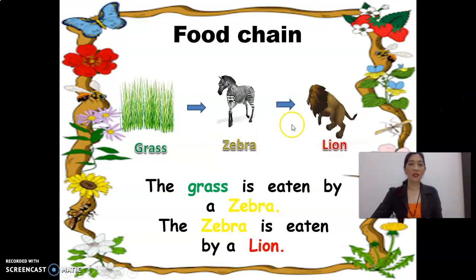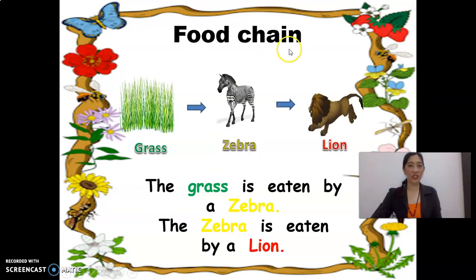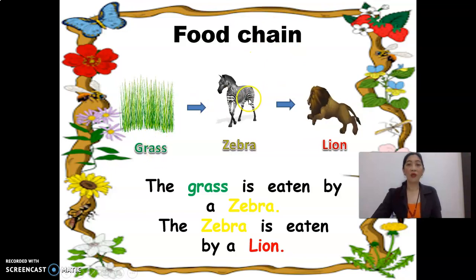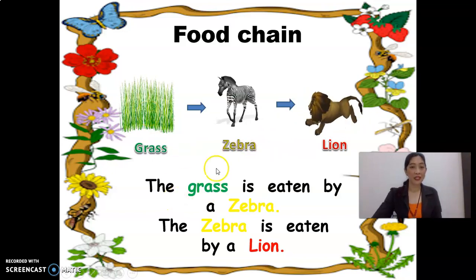So this is another example of food chain. We have a grass, we have a zebra, we have a lion. So the grass is eaten by a zebra.